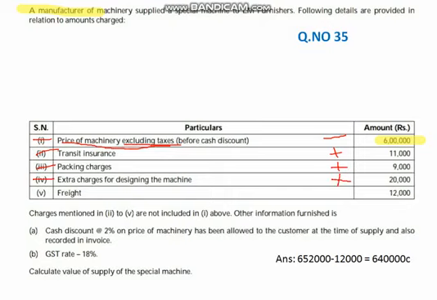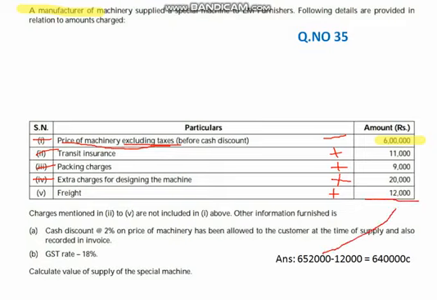I think I explained this in the 34th question. And the next one also is included, you have to add this one too. So if you add all these items, you will get this amount.